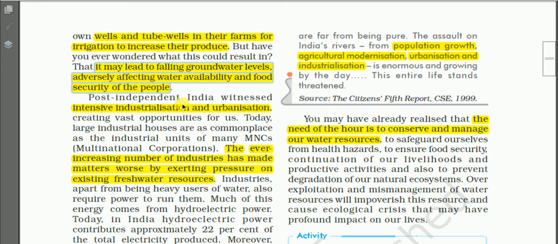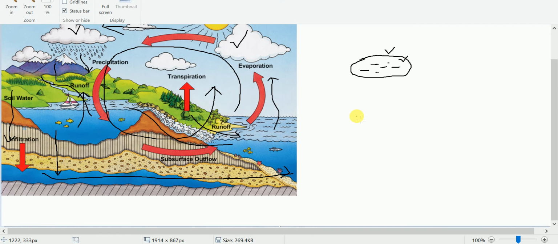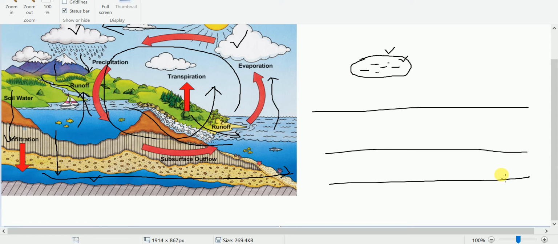So when we overexploit groundwater, then the water table will be lowered, thus affecting the water availability and the food security of the people. Just see here. Here we have this groundwater. Just here this is the surface, and this layer contains water. Here we have pebbles and boulders, and this layer containing water is known as aquifer. And see, once the water level may be up to here, this is what we call water table.